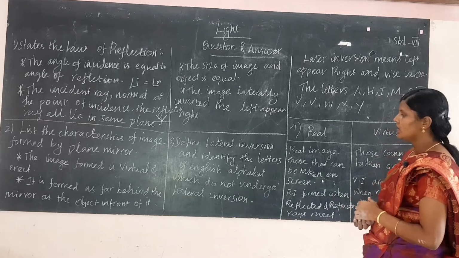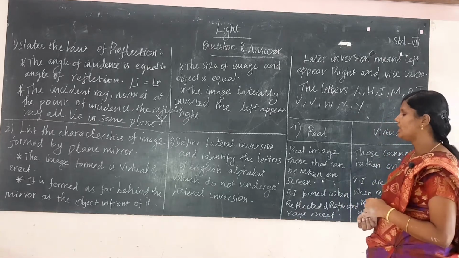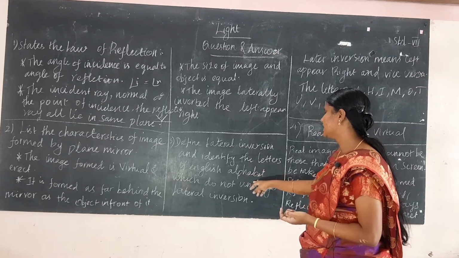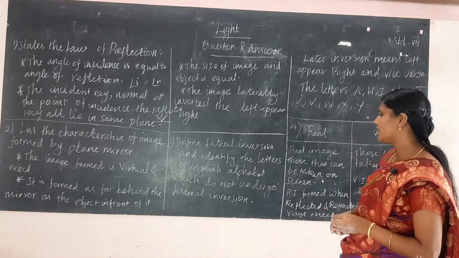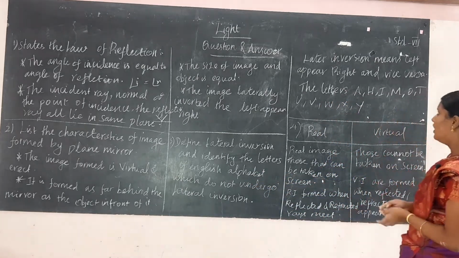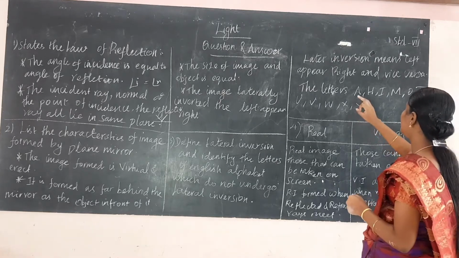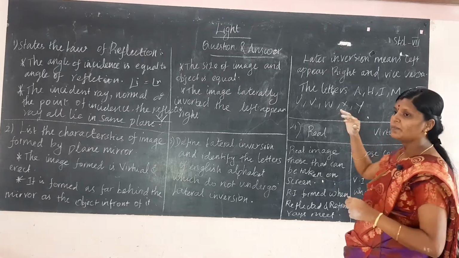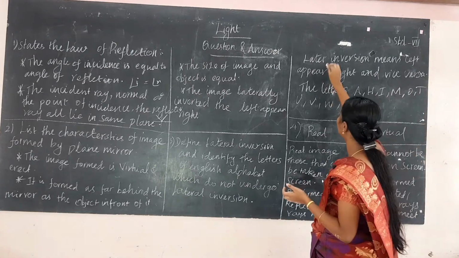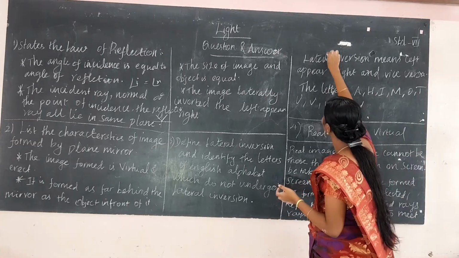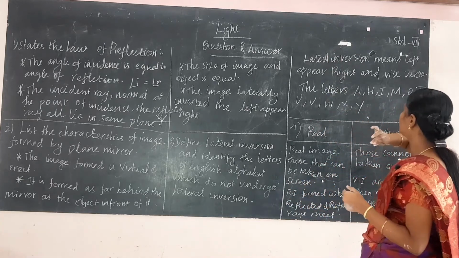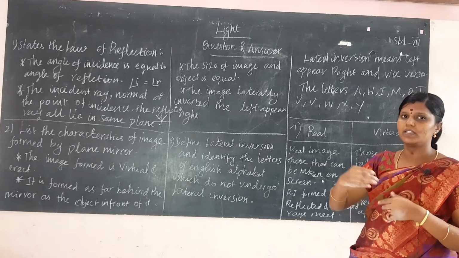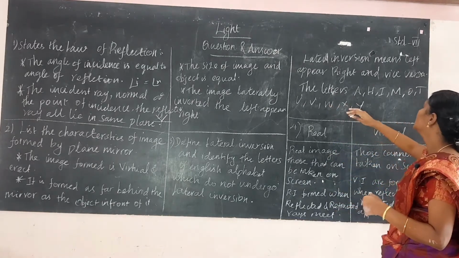Next, define lateral inversion and identify the letters of the English alphabet which do not undergo lateral inversion. Lateral inversion means left appears right and right appears left.